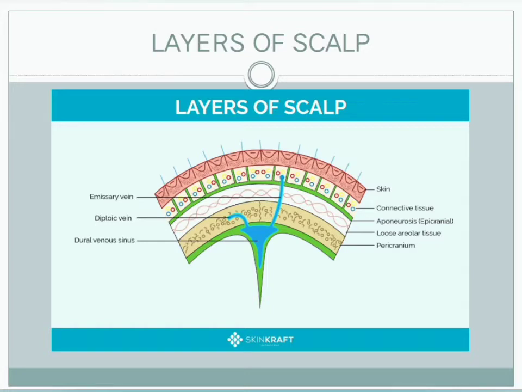First of all, we see about the skin, which is thick and hairy and adherent to the epicranial aponeurosis through the superficial fascia. The next one is subcutaneous or superficial fascia, which is dense and fibrous in the center, and it binds the skin to the aponeurosis and provides a medium for the passage of vessels and the nerves to the skin.